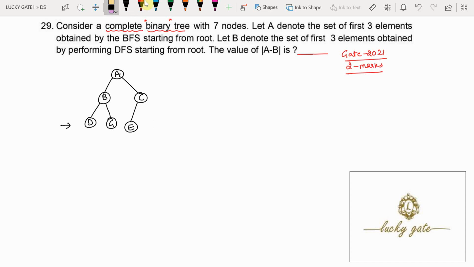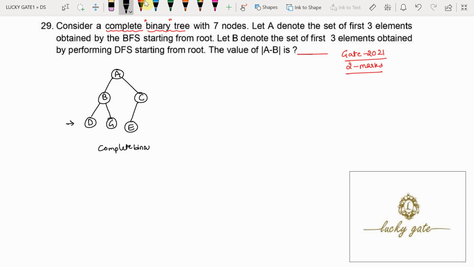Now here can I call this a complete binary tree? Yes. Why? Because all the levels are full except possibly the last level. This is the last level and this last level is not full. It is not compulsory, and even that last level is filling from left to right. Now I can call this a complete binary tree.